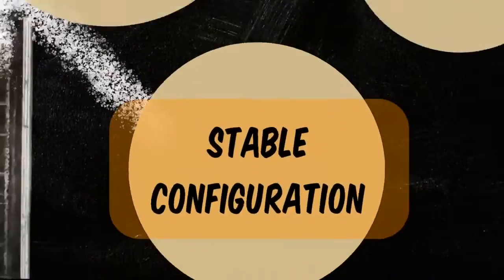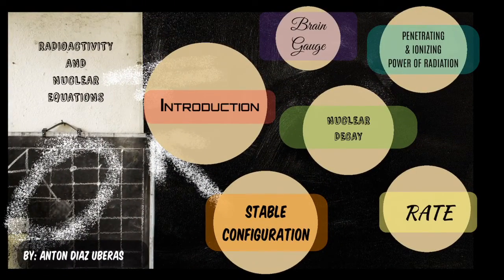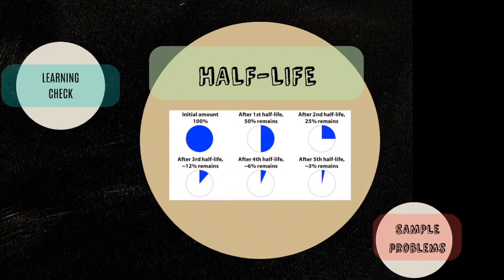As mentioned earlier, the rate of radioactive decay of an isotope is measured in half-life. The term half-life is defined as the time it takes for one half of the atoms of a radioactive material to disintegrate.